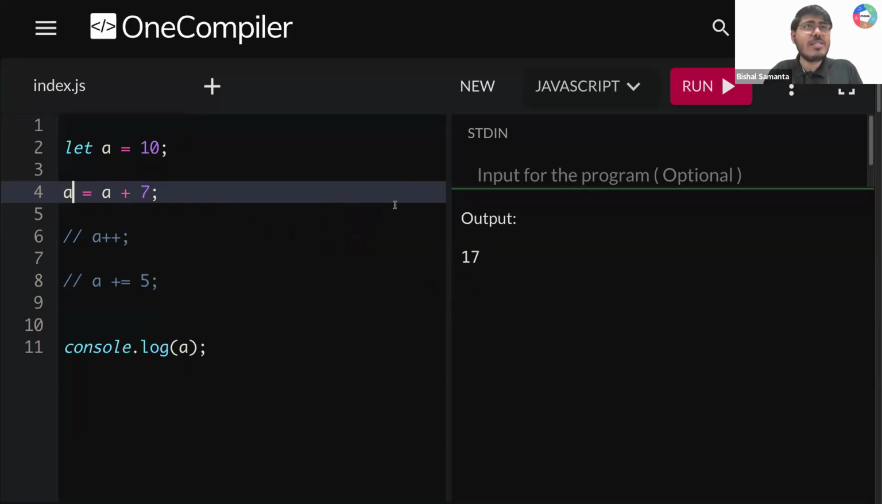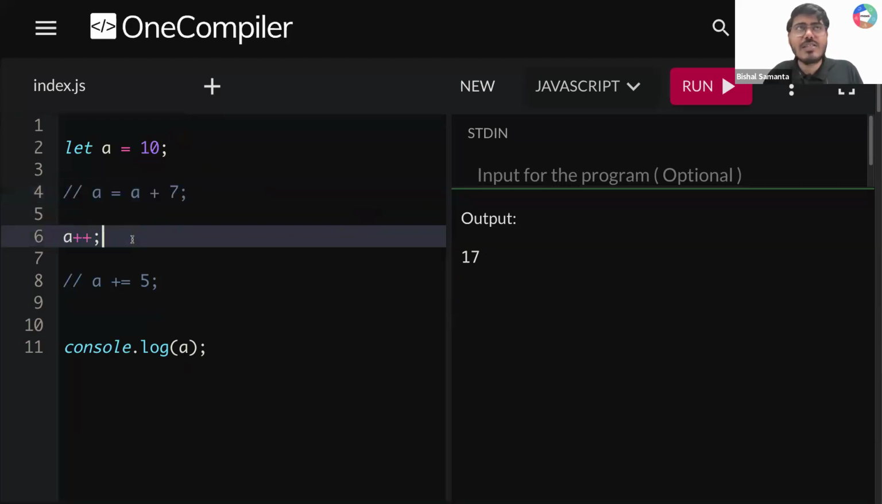Right? Line number 6, line number 7. Okay. So I'm commenting out this thing. Okay, now tell me. Initially your value was 10. You are writing A plus plus. Your 10 becomes what? Your 10 becomes 11. So if I run this thing, what am I getting? I'm getting 11, right?